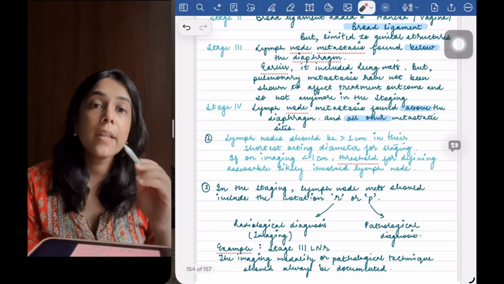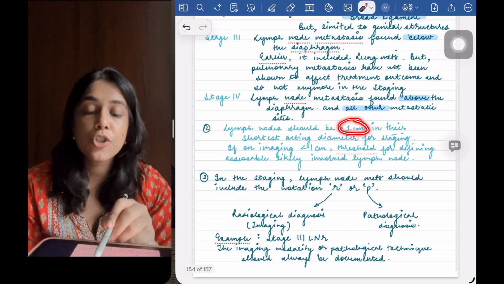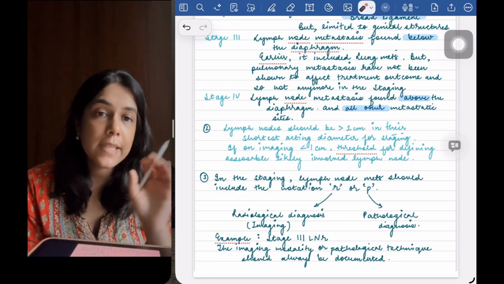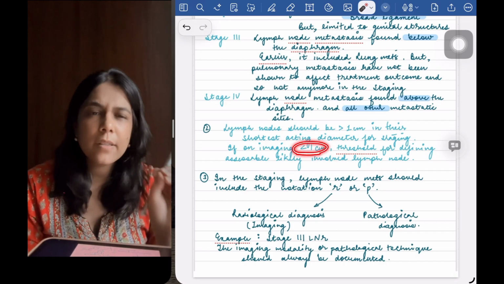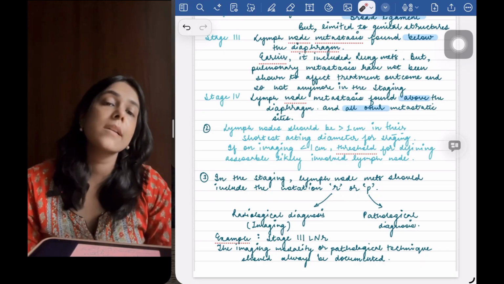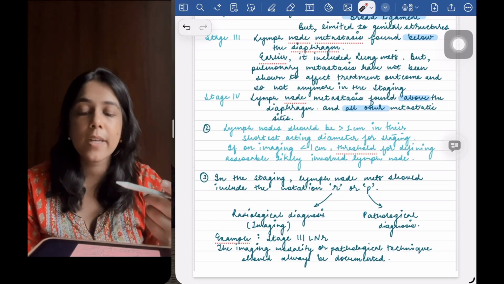Another thing to note here is that the lymph node more than 1 centimeter and their shortest axis diameter has to be used for staging. And if at all the lymph node is less than 1 centimeter, then it can be taken as a threshold that there might be involvement of the lymph node. It is likely that it will be involved, but we have to take more than 1 centimeter only.